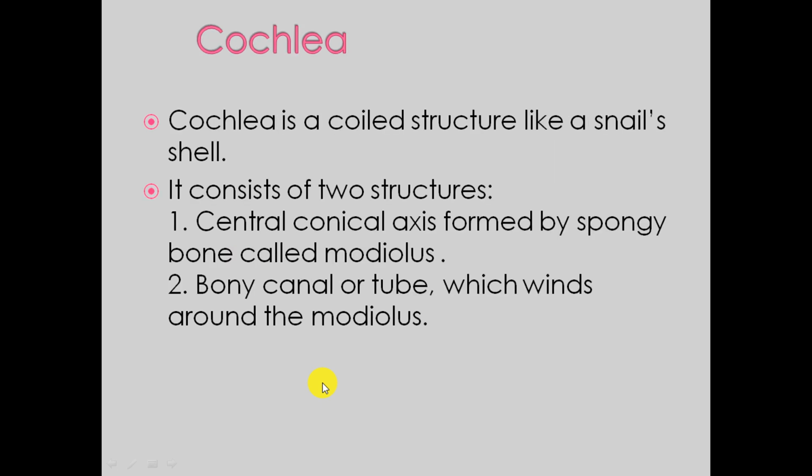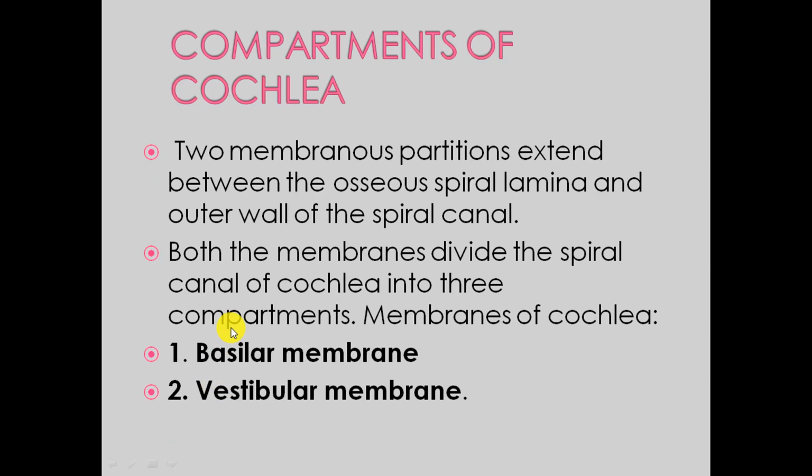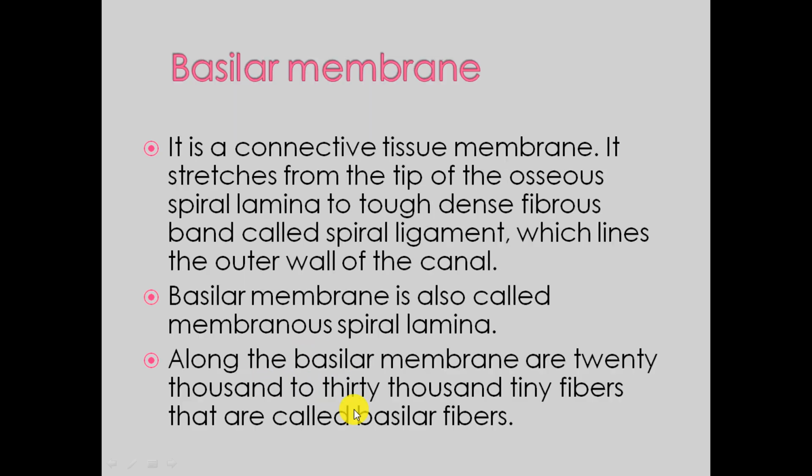First is the cochlea. Cochlea is a coil-like structure like a snail's shell. It consists of two structures: a central conical axis formed by spongy bone called modiolus, and a bony canal or tube which winds around the modiolus. Compartment of the cochlea: the cochlea has two membranes, the basilar membrane and the vestibular membrane.